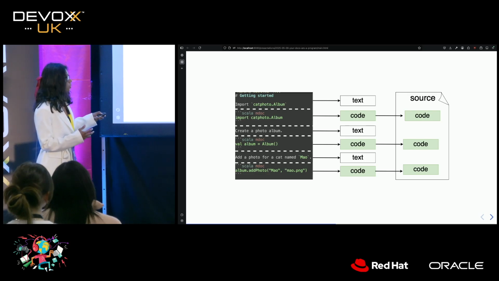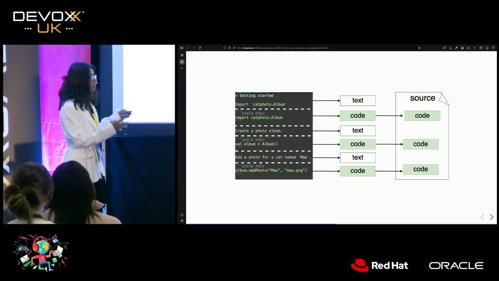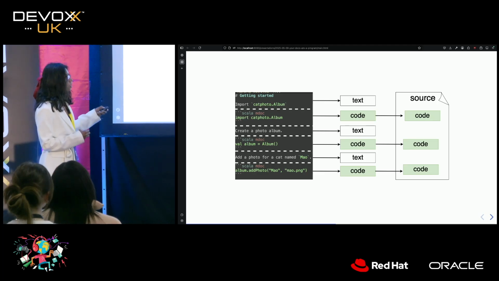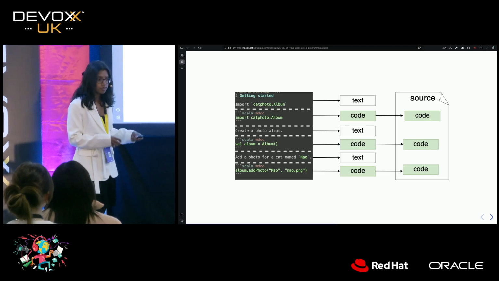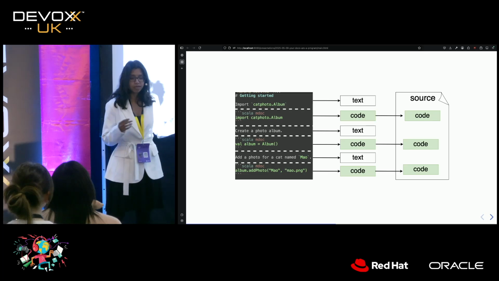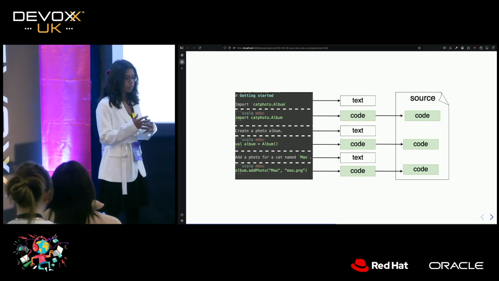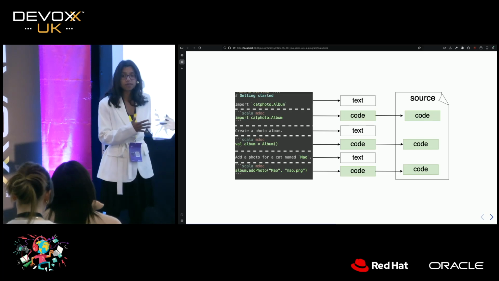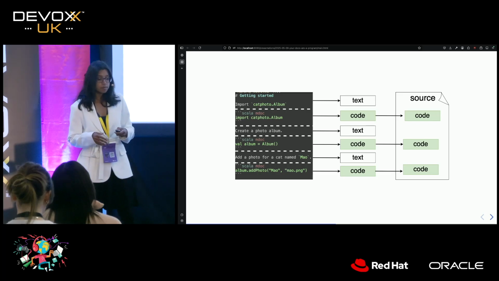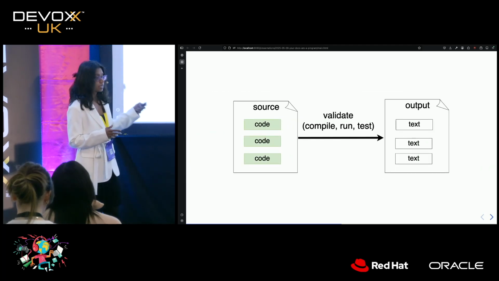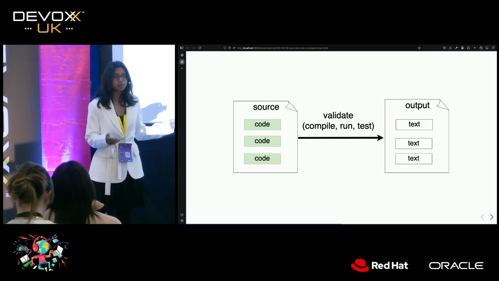And with this particular tool, we're only considering the blocks of code. We're producing another source file of just that code. And then we are using the programming language of that source, which in this case is Scala, to do the validation, right? To compile, to run, to test.